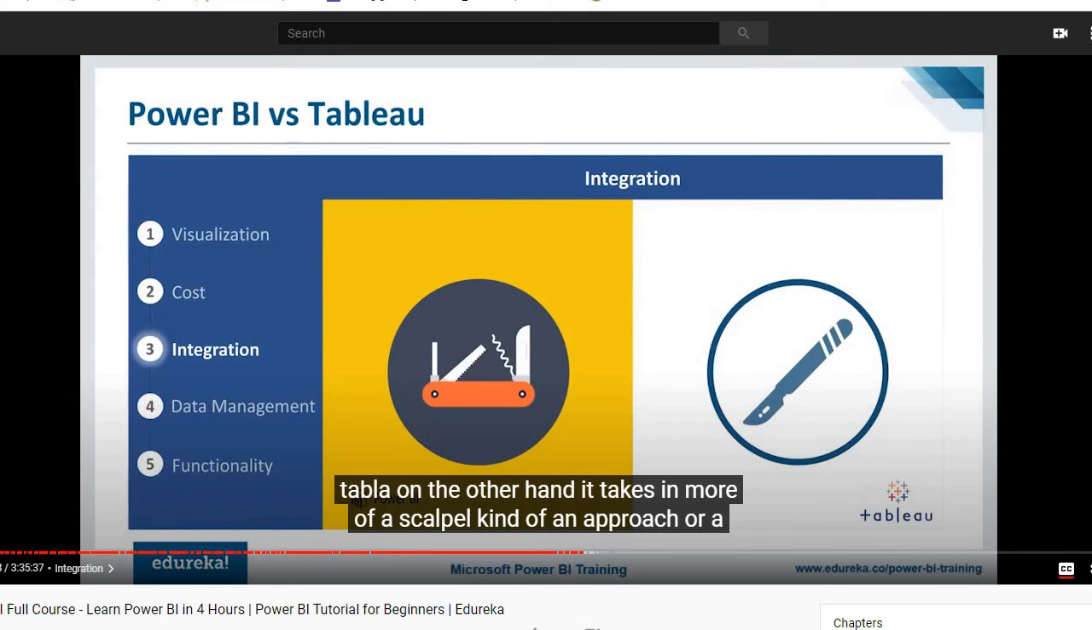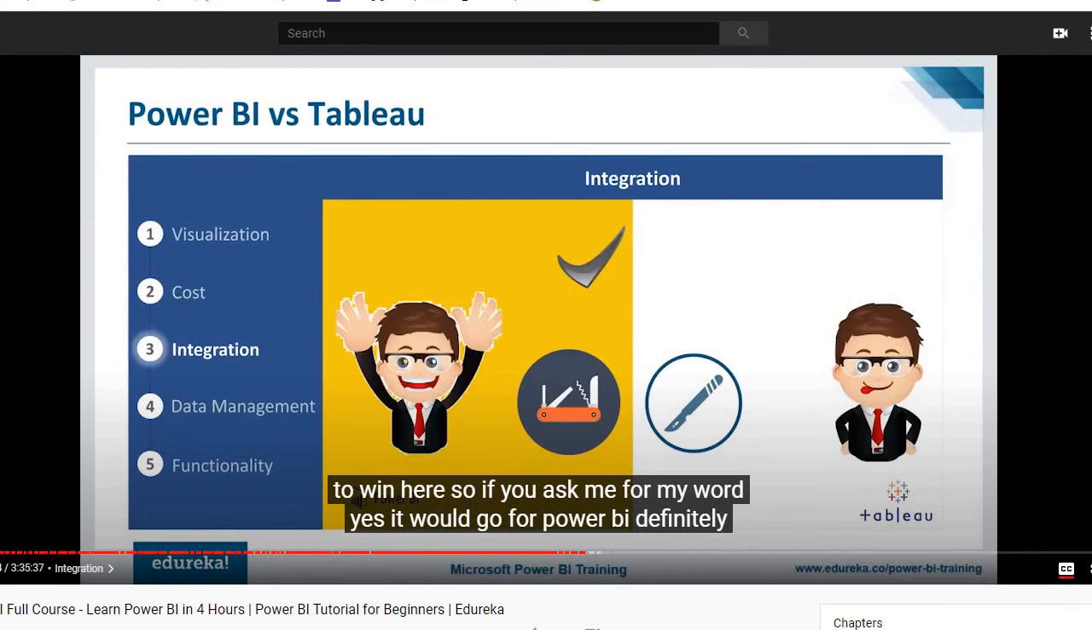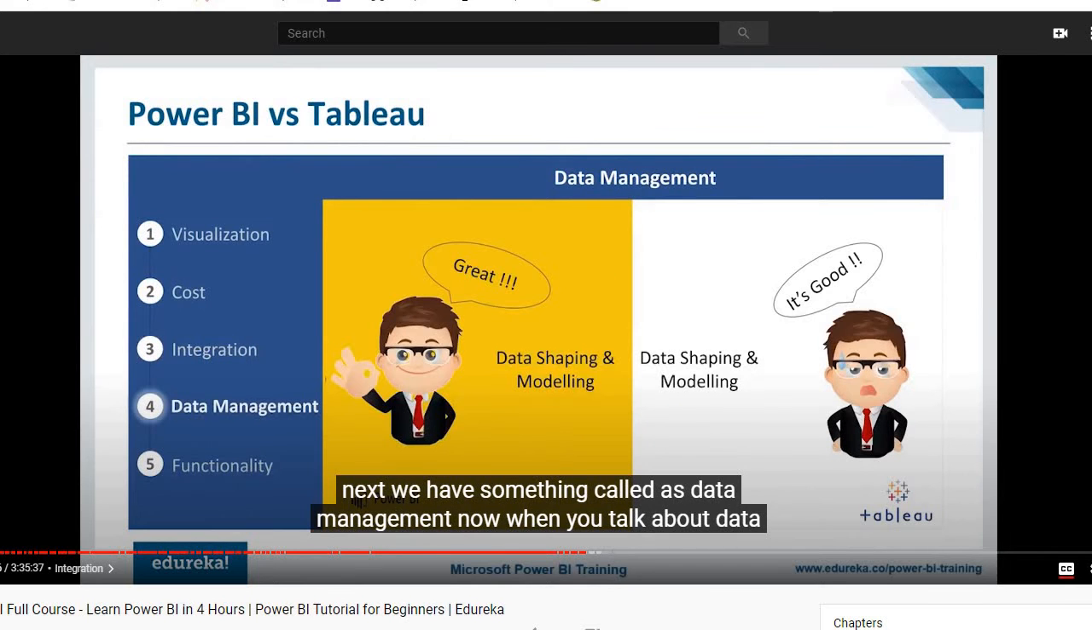Tableau, on the other hand, takes more of a scalpel kind of approach, or a surgeon-like approach, where if you're dealing with a particular defined problem or you need a more curated approach, then you should go for Tableau, which gives you sleek and clean visualizations. But if your main aim is integration, yes, Tableau is a great tool, but Power BI has to win here. So if you ask me for my vote, it would go to Power BI, definitely. Next, we have something called data management.